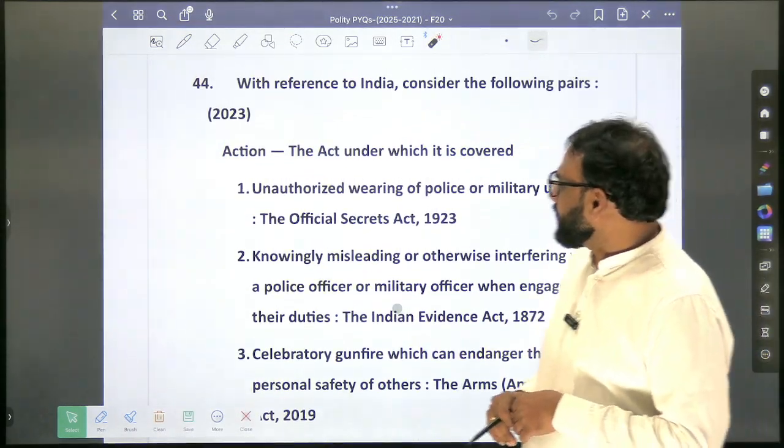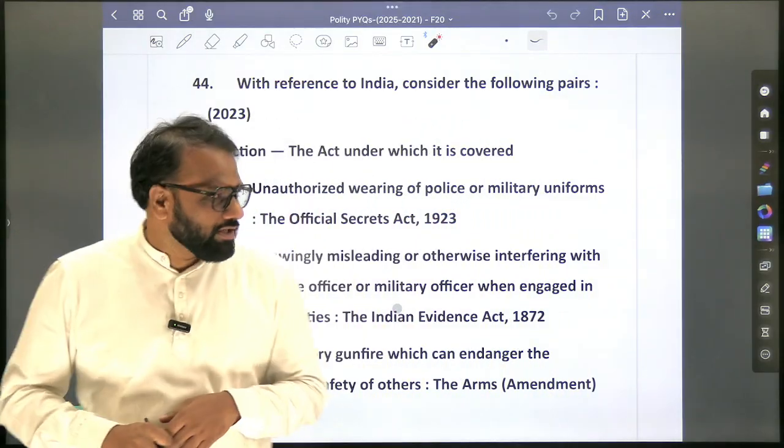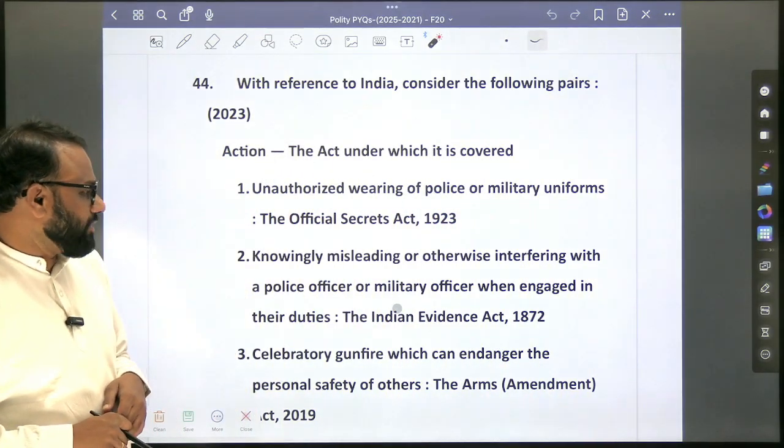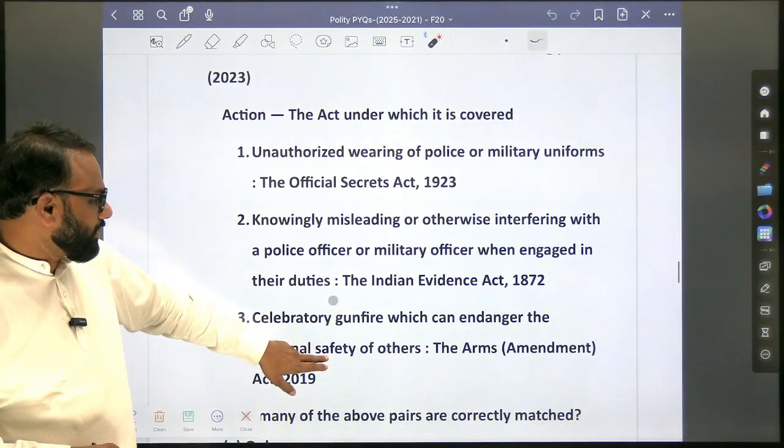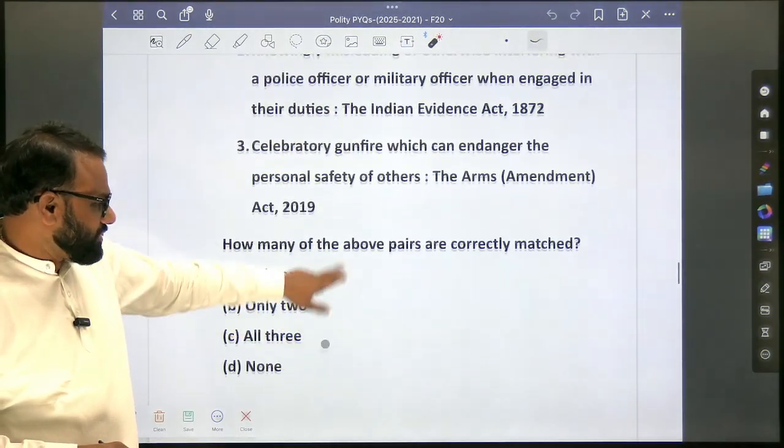With reference to India, consider the following statements. Okay, action and the act under which it is covered. So this we'll be discussing later on. Okay, we'll be discussing later on. So again, based completely on what? Current affairs.